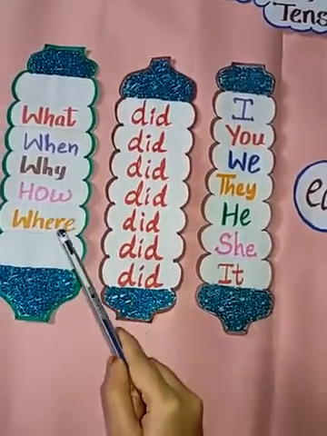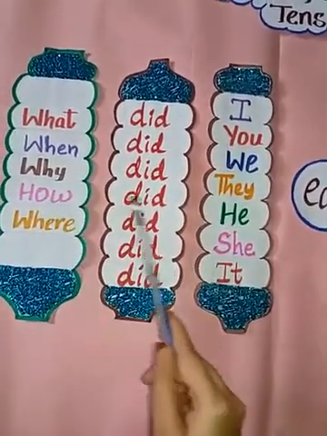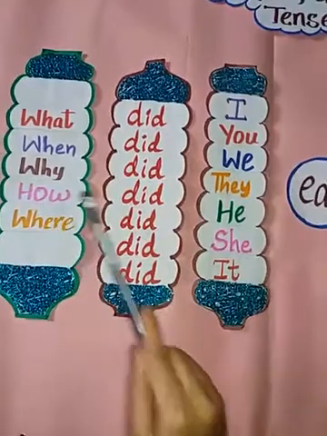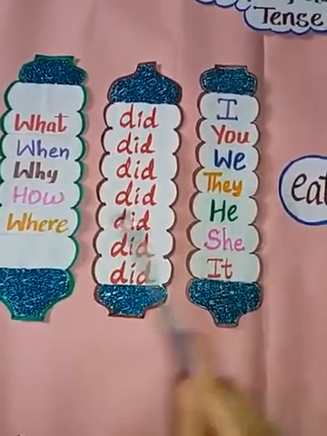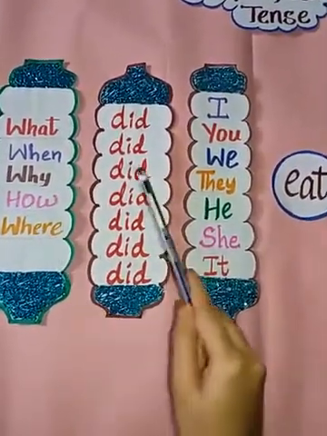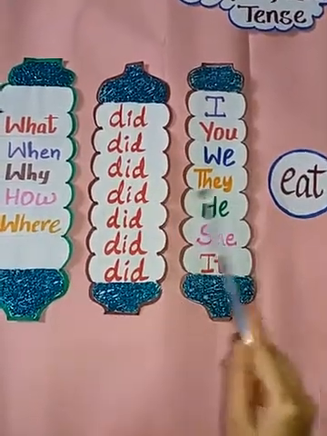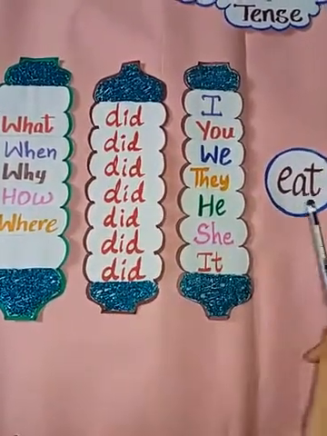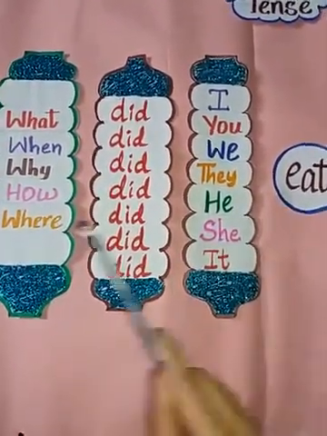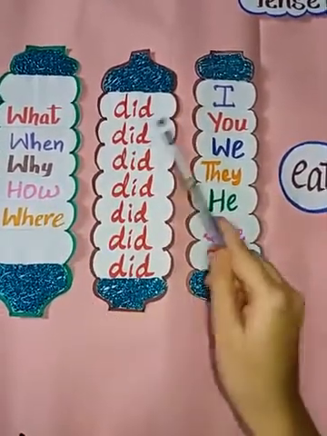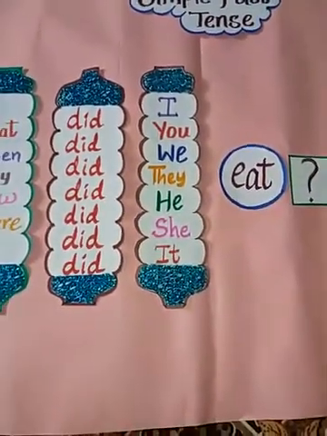In this way you can use the different questions. Why did we eat? Why did they eat? Why did he eat? Why did she eat? How did we eat? How did they eat? How did he eat? And where did he eat? Where did she eat? Where did I eat? Okay?